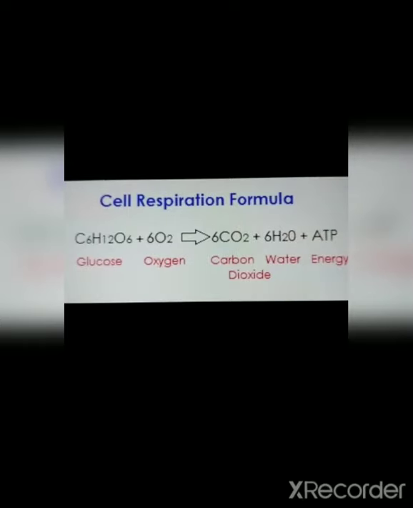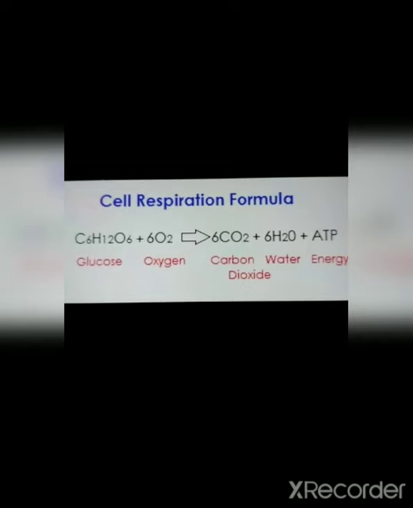I guess this is the fourth or fifth time I have been telling you the meaning of the word respiration. ATP is a form of energy which is stored in the cell. Energy is released in cells. The full form of ATP is adenosine triphosphate.